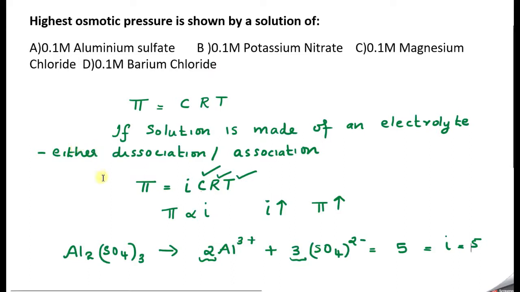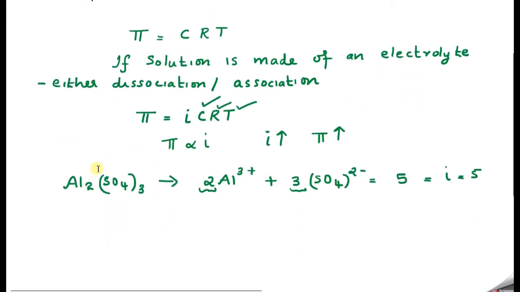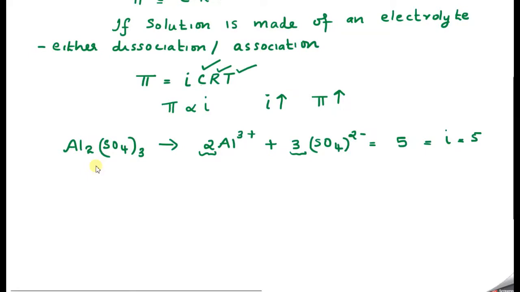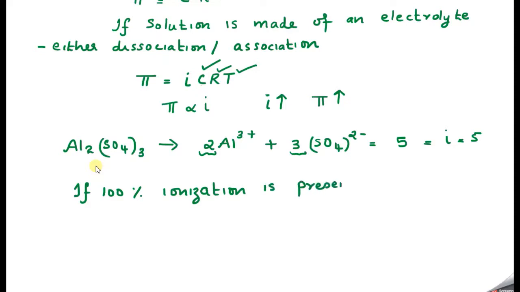If 100% ionization is present, then we know the relation between i and alpha: i = 1 - α + nα. Here 100% ionization means α = 1.